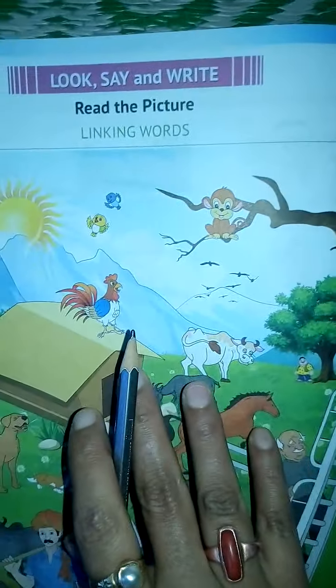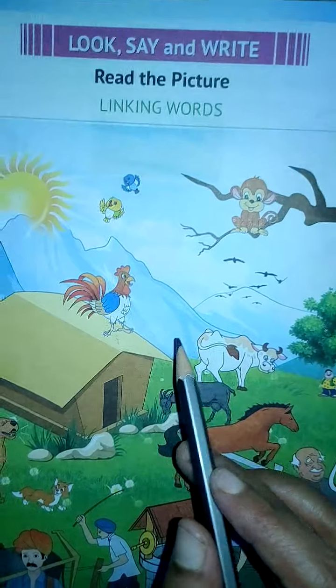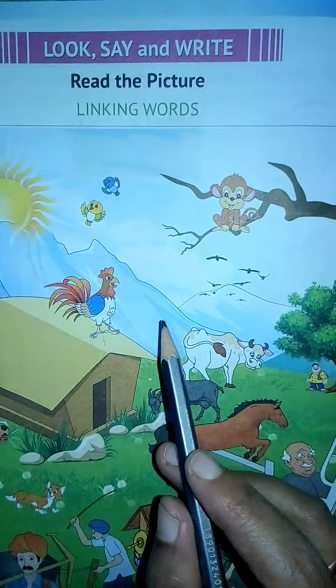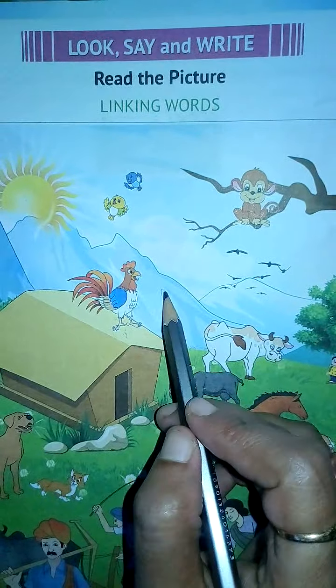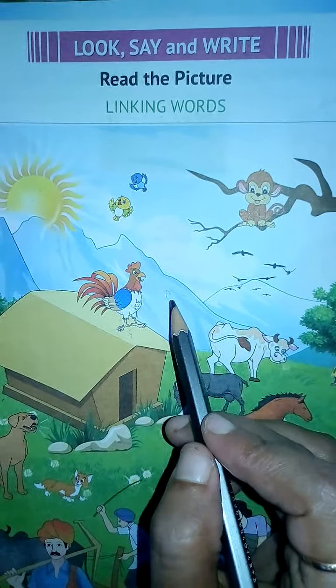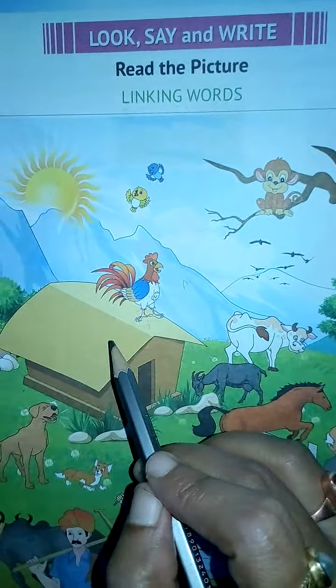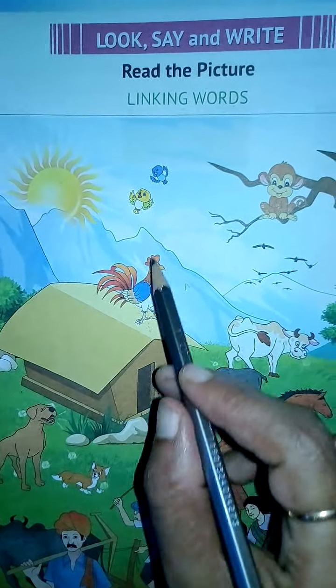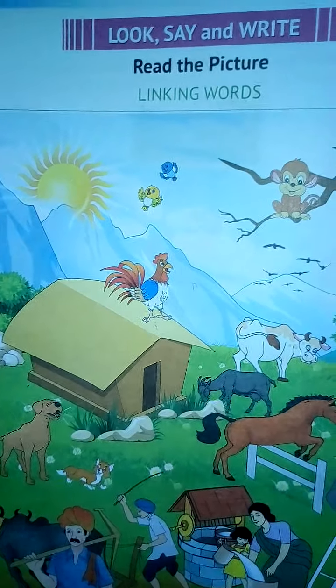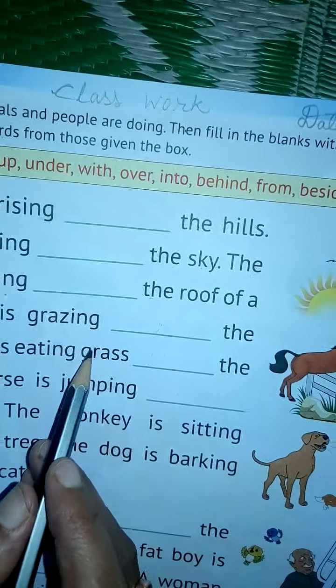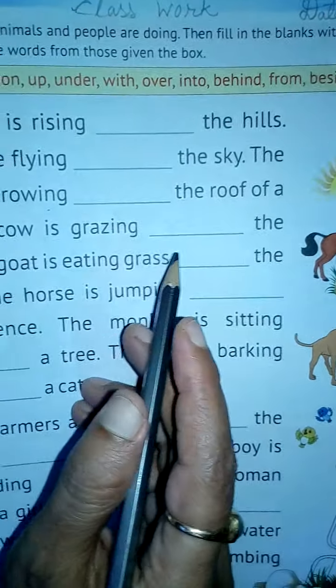Okay, so these are position words because we are going to find out where a person is, where a place is, where an animal is, or where a thing is. Okay, means according to their position we have to put these words in these blanks, isn't it? So for your better understanding, first of all I have to explain some words.